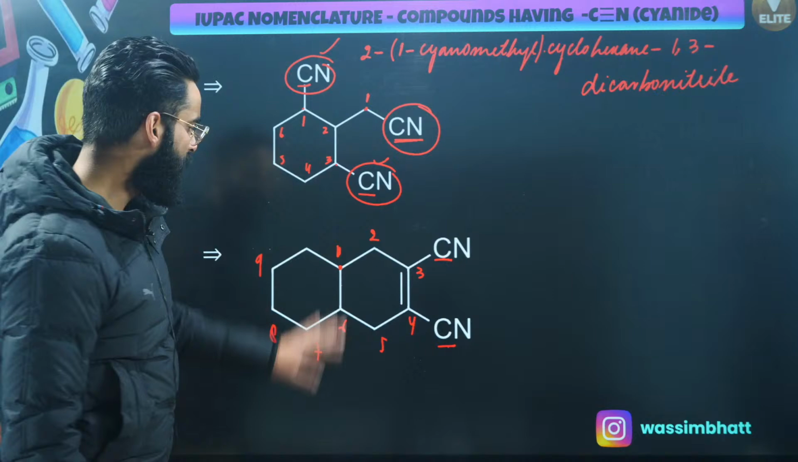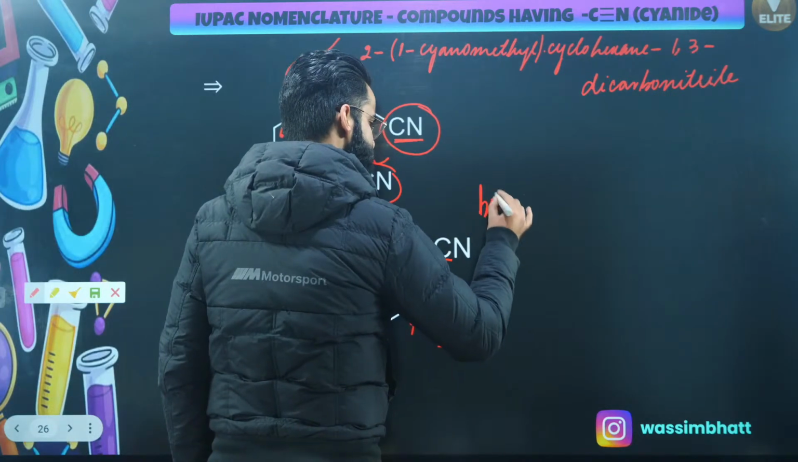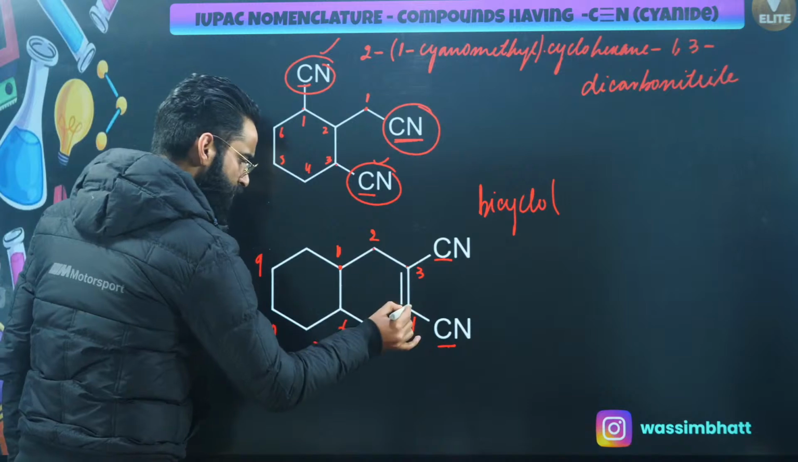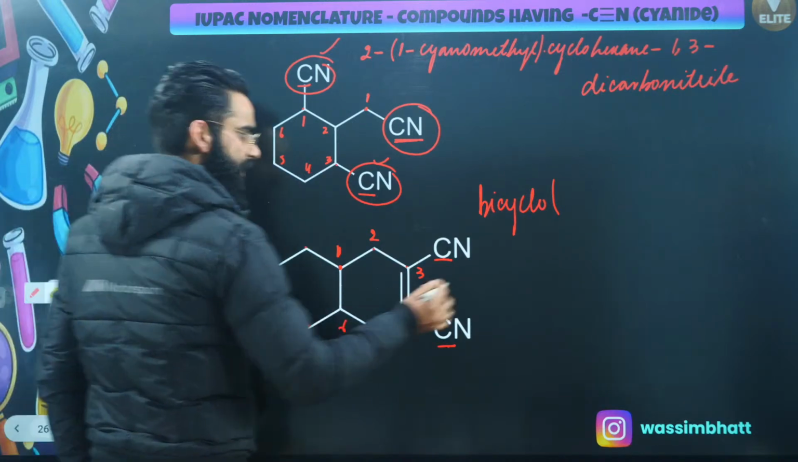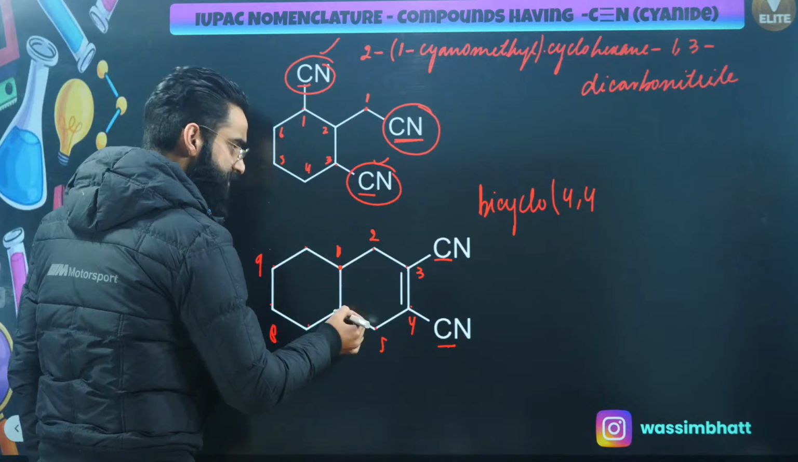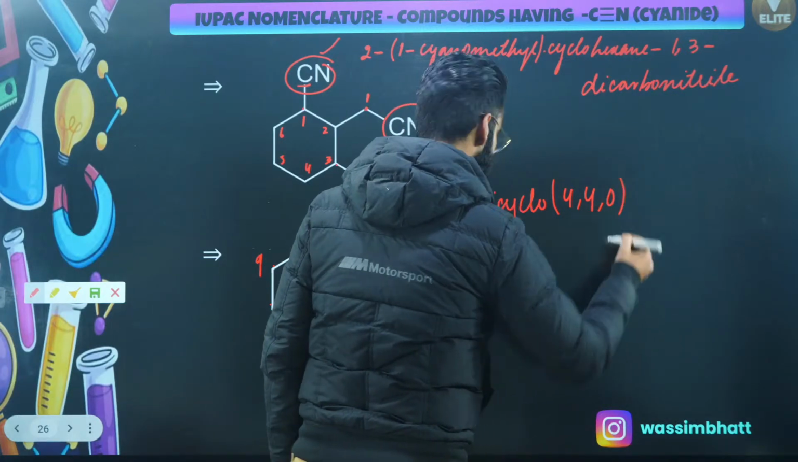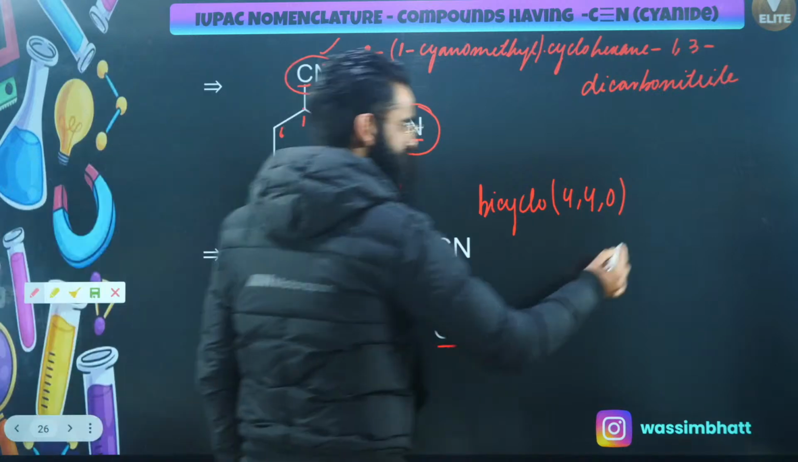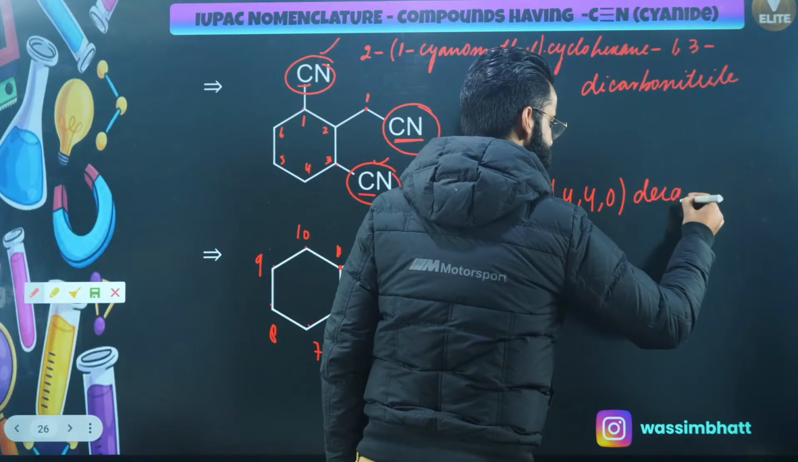Perfect. So how will I be naming it? I'll be first of all using the term bicyclo because it's a bicyclo compound. Perfect. 1, 2, 3, 4. 1, 2, 3, 4. It's going to be 4, 4. In the middle, there is no carbon atom joining between these two, right? It's going to be 4, 4, 0. Then total carbon atoms. How many are there? There are 10 carbon atoms. So it's going to be dec.